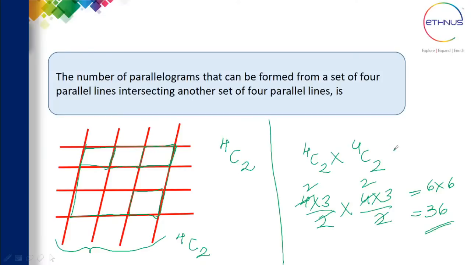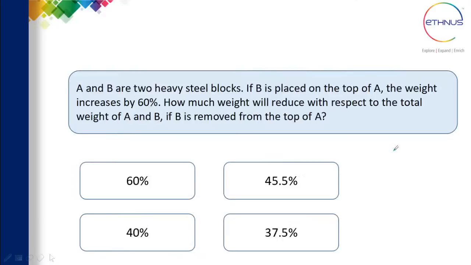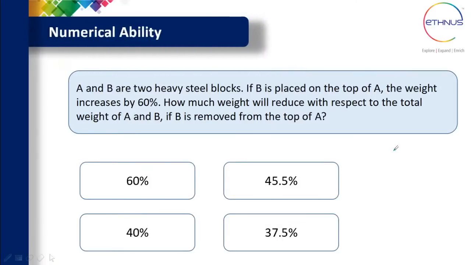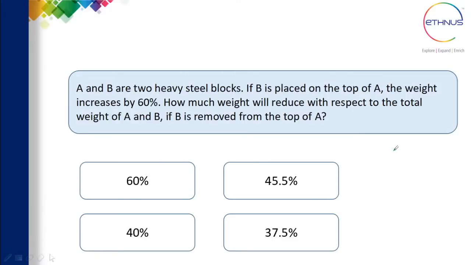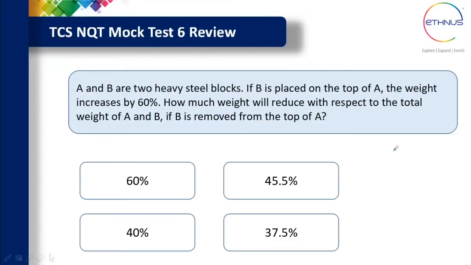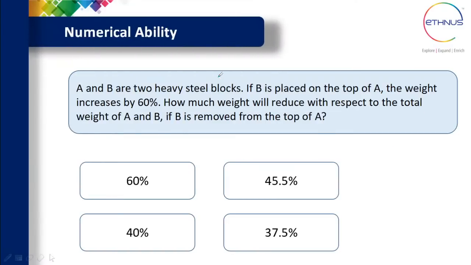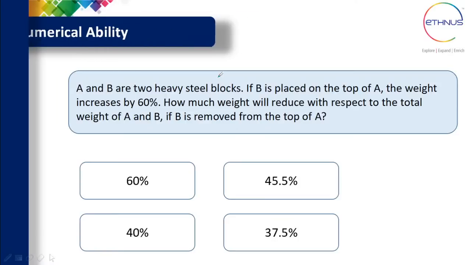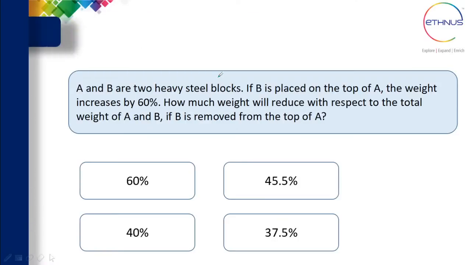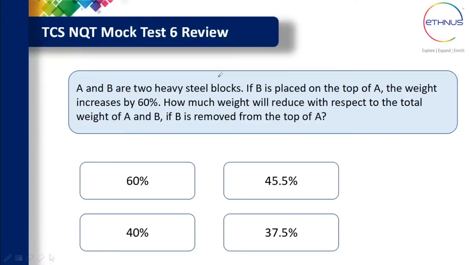Okay, so let's move on to the next question, and the next question is on the screen. So this was one of the questions. A and B are 2 heavy steel blocks. If B is placed on top of A, the weight increases by 60%. How much weight will reduce with respect to the total weight of A and B if B is removed from the top of A? Okay, so there are 4 options here also. You have to find out that A and B are 2 heavy steel blocks. B is placed on top of A. So that time what happens? The weight increases by 60%. So how much weight will reduce when we remove that B from the block? With respect to A and B, you have to find out what is the reduction.